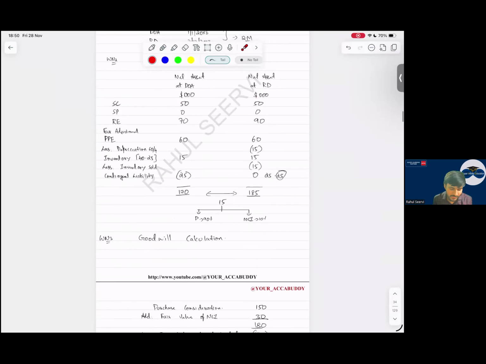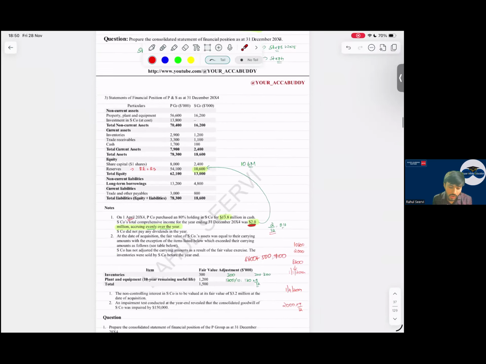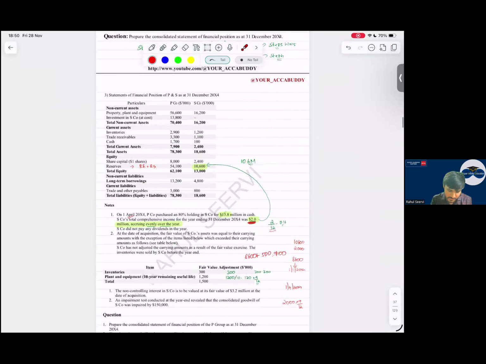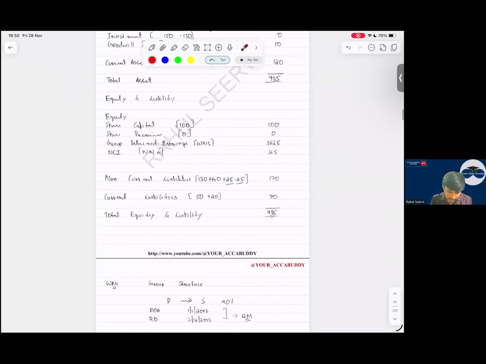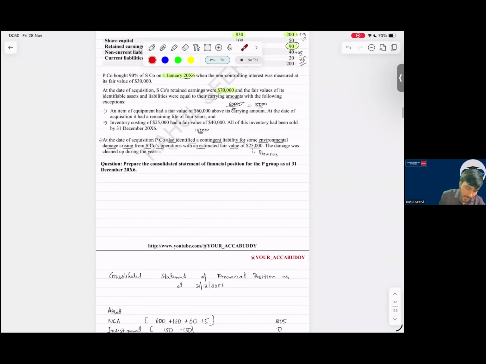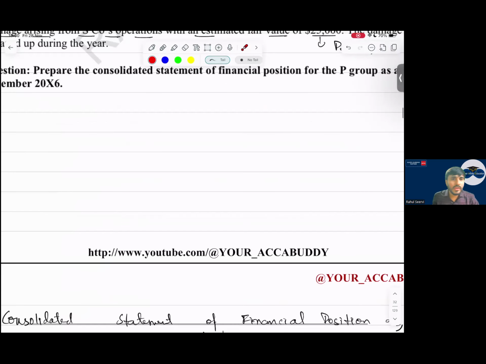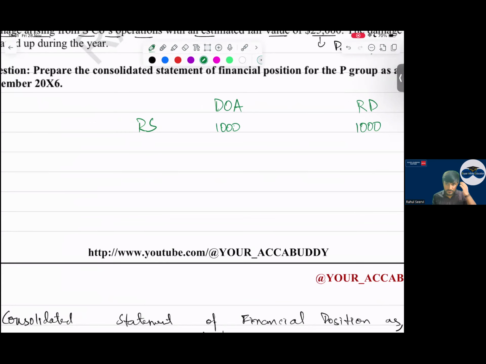Now coming to my favorite topic, intra-group items. Oh, before that, one adjustment I want to explain to everyone. Okay, let me explain it here itself. Everyone, when coming to revaluation surplus, I say on my date of acquisition and reporting date, I record 1000 revaluation surplus. Is there any movement during the year? Is there any post acquisition revaluation surplus? No, sir. But I say on the other, the revaluation is 1000, it is 2000.